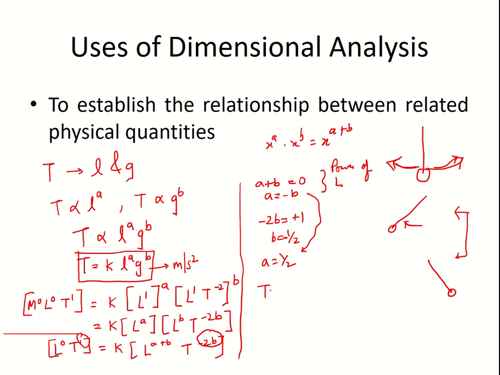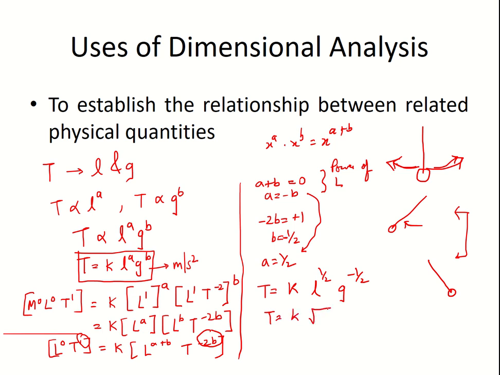Okay, so what we get is T is equal to k L raised to half, and g raised to minus half. Now what do you mean by this L raised to half? Now if it would have been L raised to 2, we know that it is square. When it is 1 by 2, please remember it is square root.